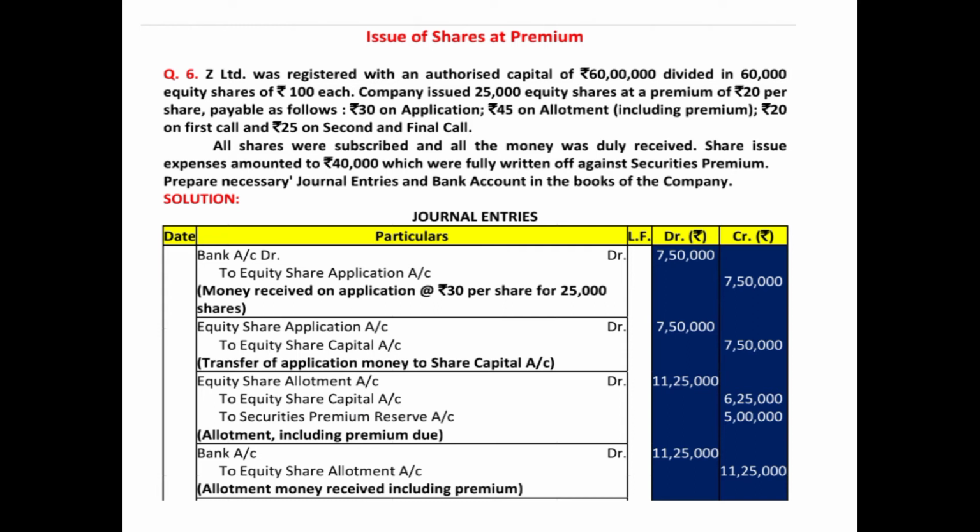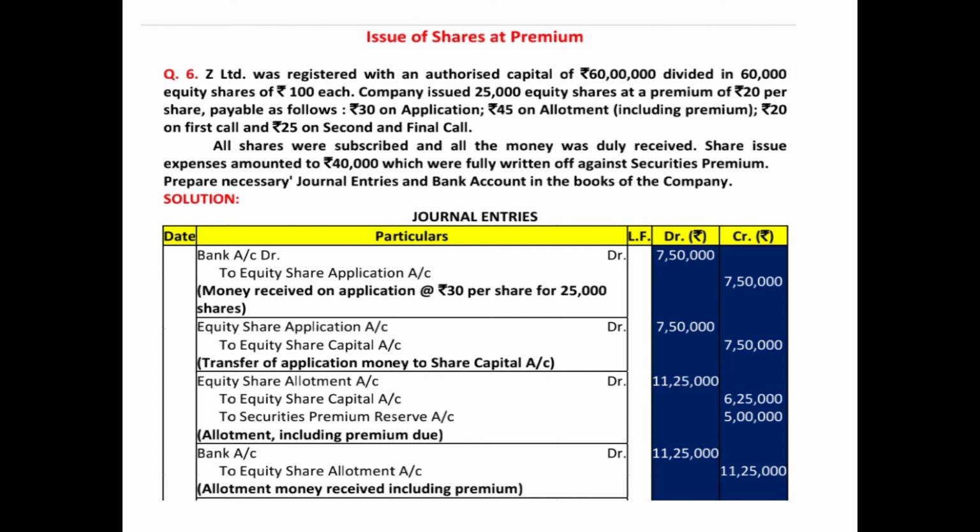Share issue expenses amounted to rupees 40,000 which were fully written off against securities premium. Prepare necessary journal entries and bank account in the books of company. So let us start.